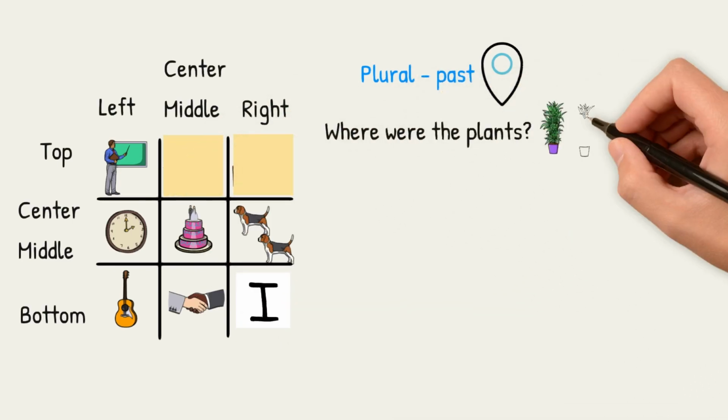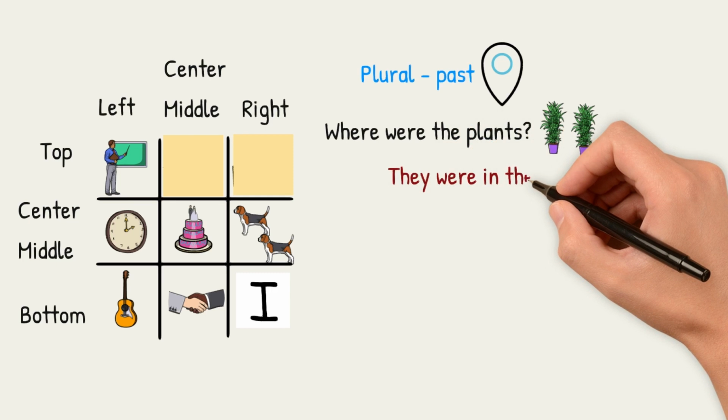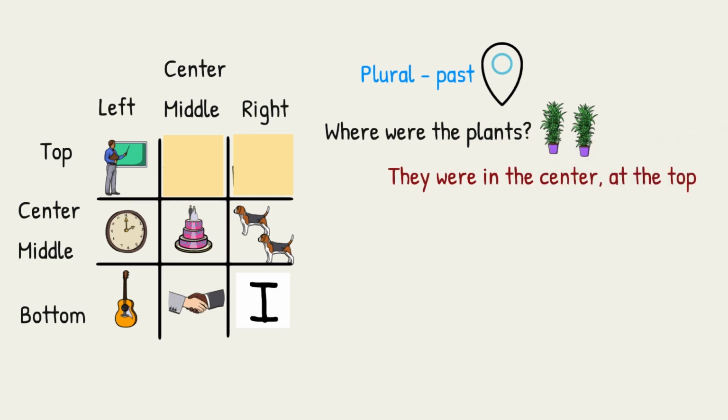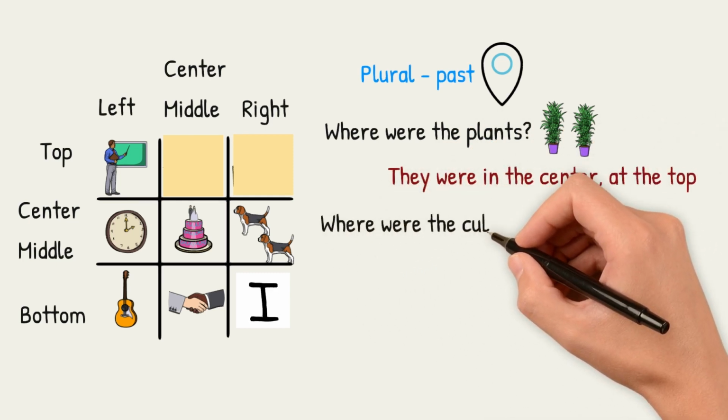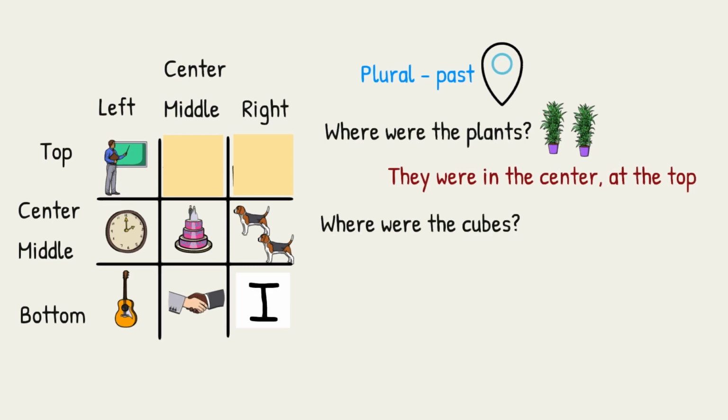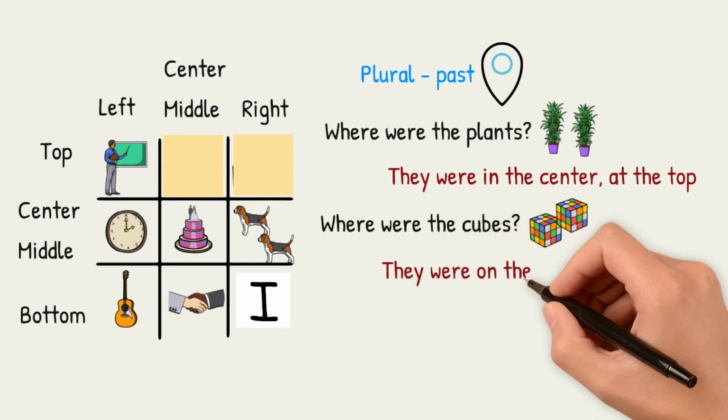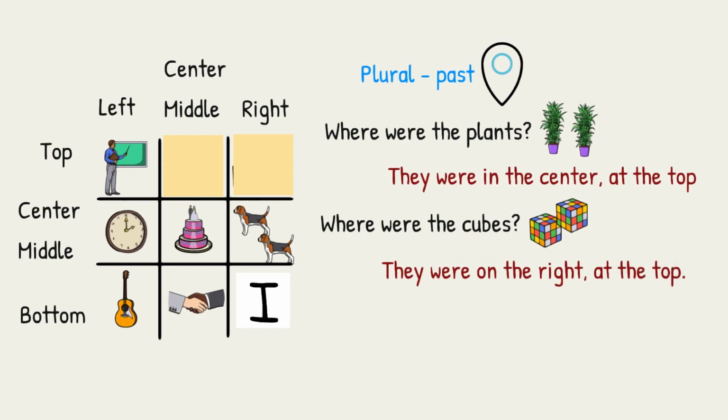where were the plants? They were in the center at the top. Where were the cubes? The cubes are not here now. They were here in the past. Where were the cubes? They were on the right at the top.